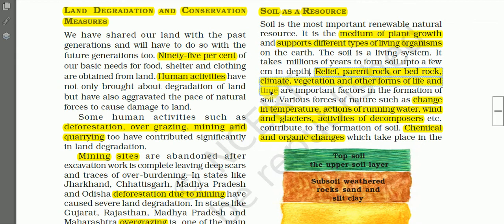Younger soils are more coarse. When we analyze the size of the grain, in the younger one you will find rock fragments, but in the older one, since the weathering process has taken a long time, you will find finer soil grains.